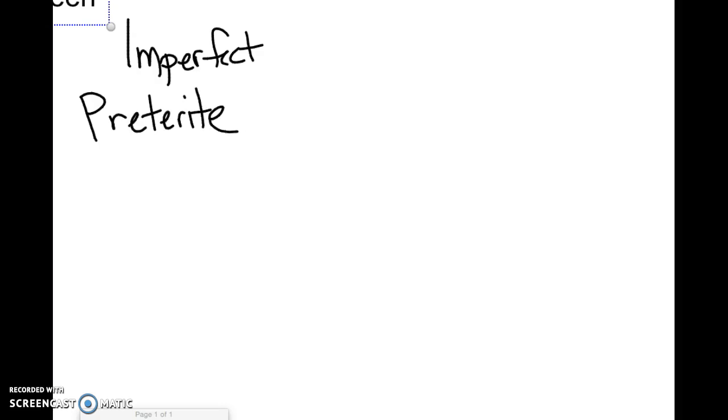The preterite tense is another type of past tense, and it's a little more challenging. You're going to want to take notes on this probably. Okay? And our preterite tense talks about something that has happened, so it is a past tense. It is something that has happened, right? It's over. We know a time that something happened, all right?